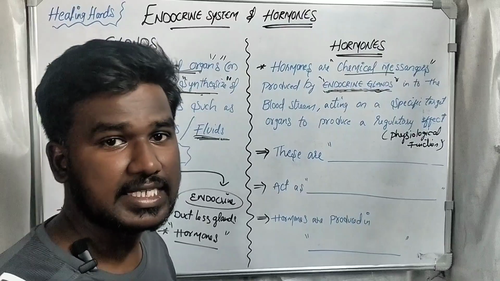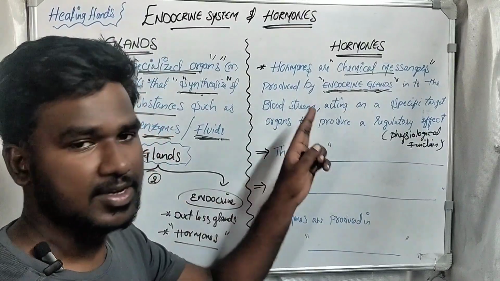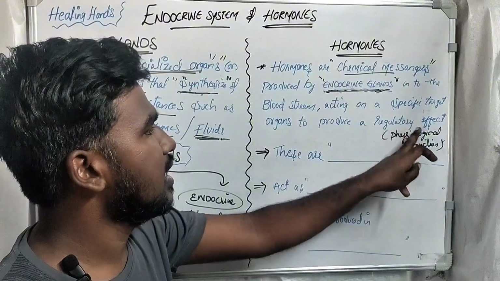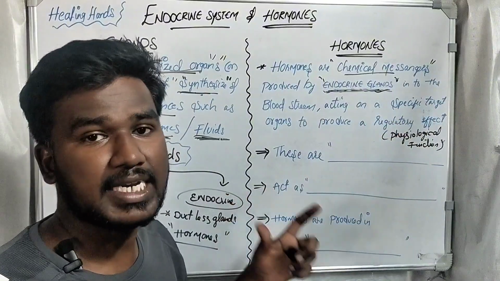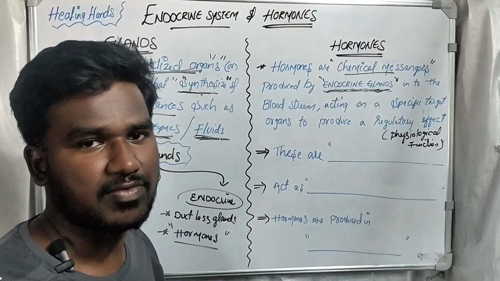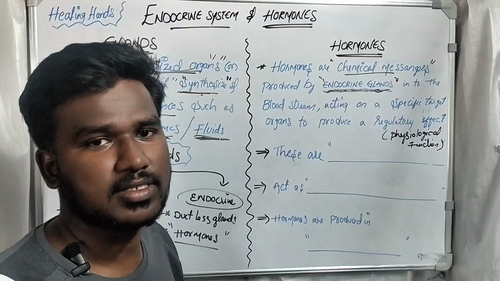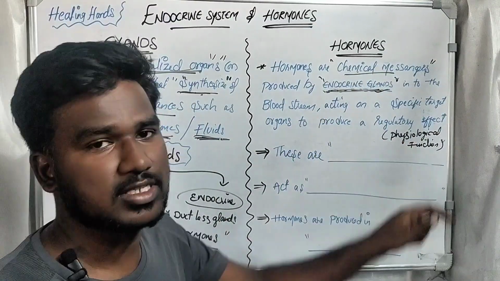Hormones are chemical messengers. These are chemical in nature messengers. They transport information from the glands to the specific target organ, transporting the messages from the glands to the specific organ to produce a physiological function.